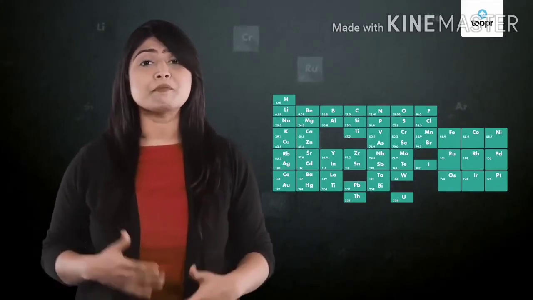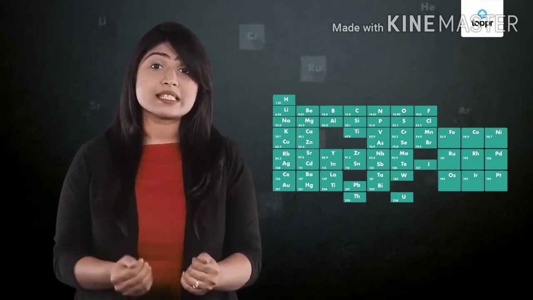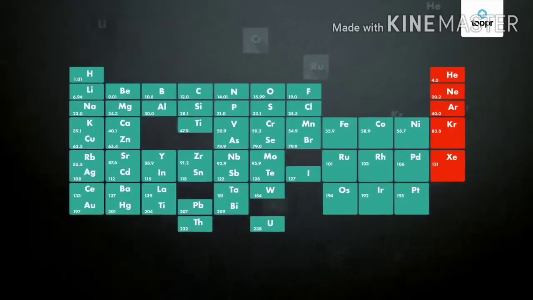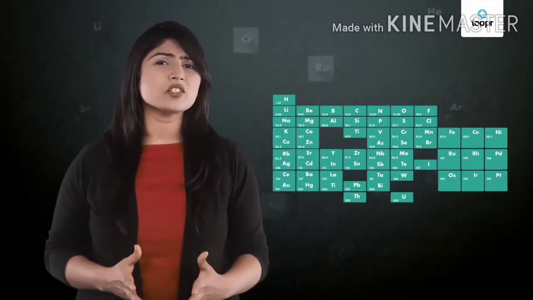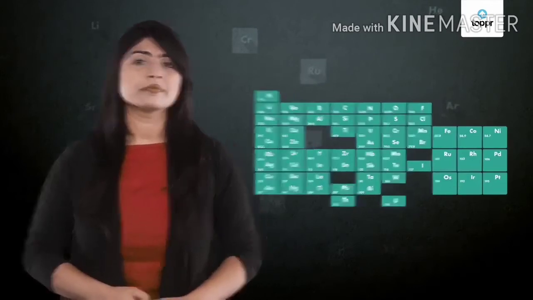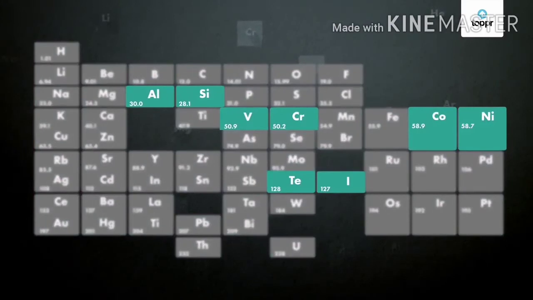But the beauty of Mendeleev's periodic table is that once noble gases were discovered, they could be accommodated in it without disturbing the existing order of elements. Truly marvelous. Is there anything else in the table that seems strange? I'll give you a clue. Try looking at the atomic masses of elements. Can you see some places where a heavier element comes before a lighter element?